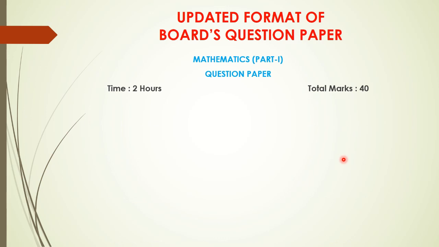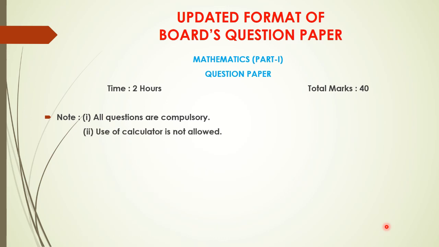Here the paper is of 40 marks and you are allotted 2 hours to solve this paper of 40 marks. So let us start with the question now. Here in the question paper, some notes are given, which are general instructions for you. So let us see what the notes are. The very first note is all the questions are compulsory, means you have to solve all 5 questions. Second thing, use of calculator is not allowed. You have to do all the calculations manually. Then the numbers to the right of the question indicate full marks of that question.